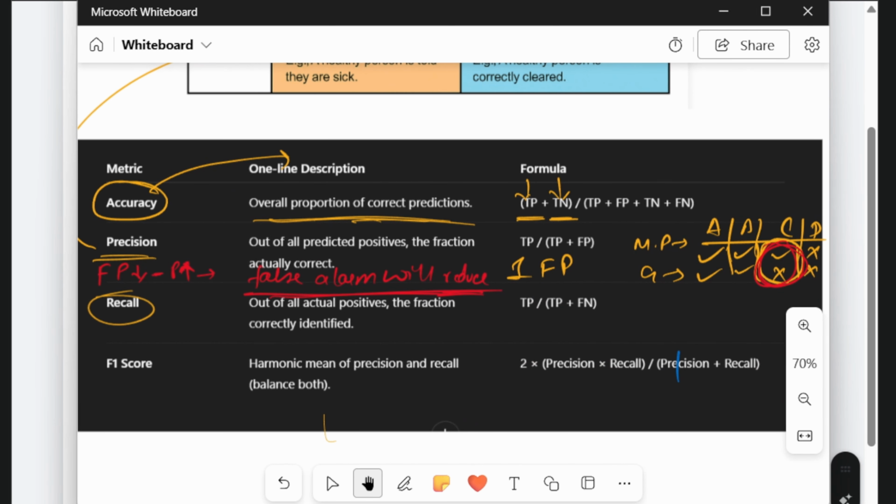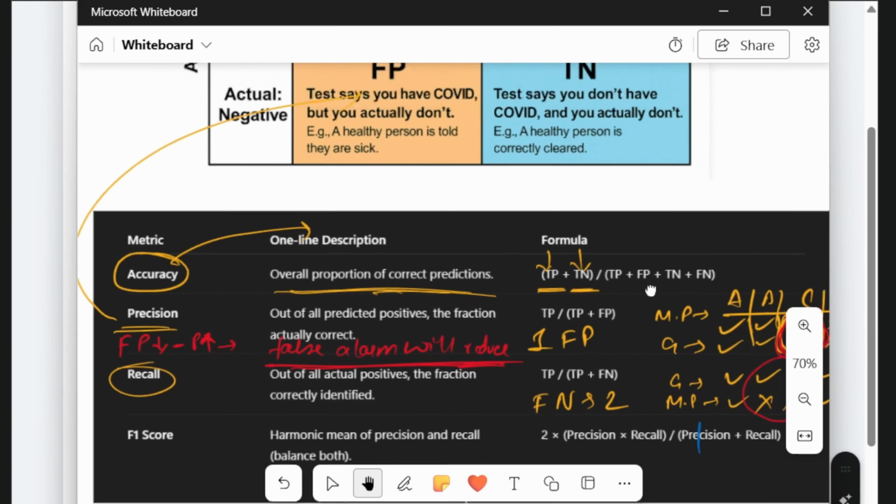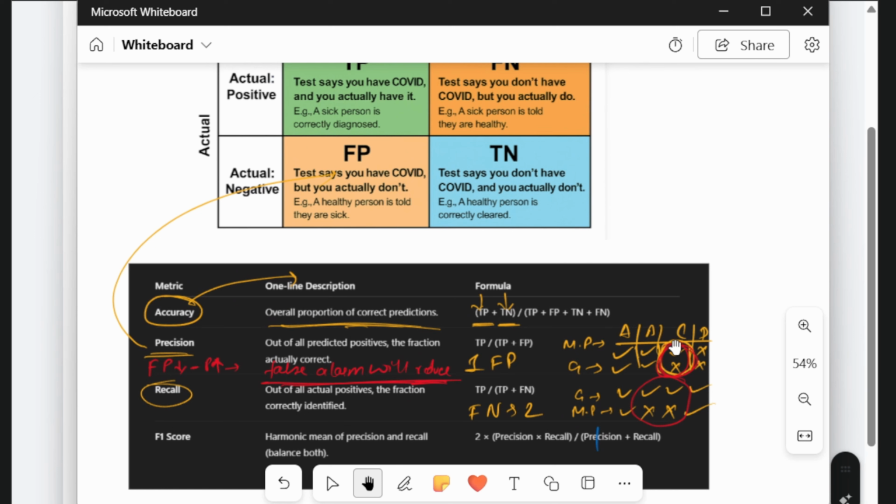Recall: out of all the actual positives, how many did the model correctly find as positive? For example, in our ground truth, A, B, C, D, this one is true, this one is not, this one is not, this one is. So over here, the model failed to predict two, right? So our false negative will be 2. Now recall is linked with false negatives, right?